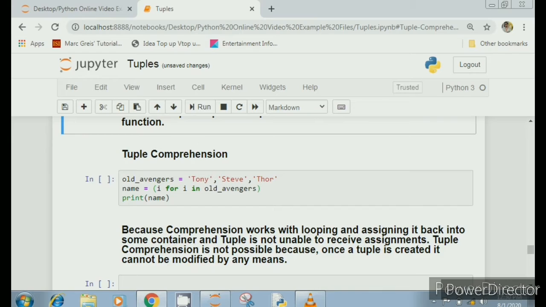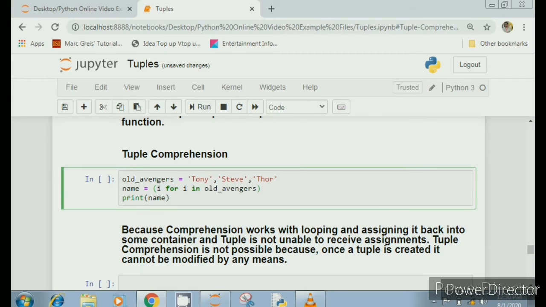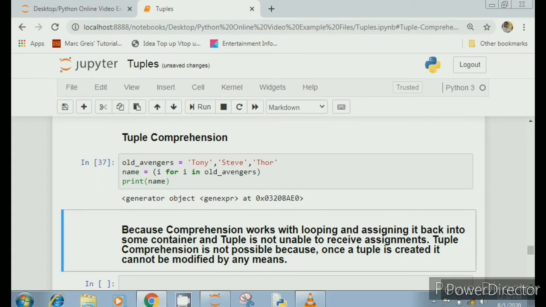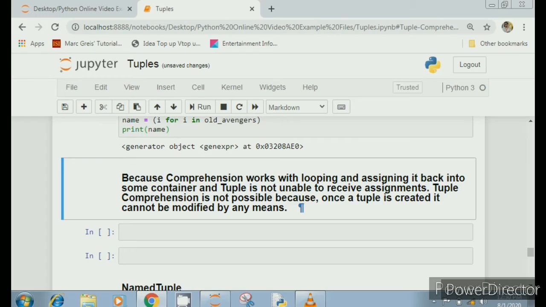Tuple comprehension. Can we perform tuple comprehension like list comprehension? Let's check this. So the basic concept of writing will be the same. The only difference will be these brackets. In list we are using square brackets, here normal parentheses. Let's run this. And when I run this, okay, generator object. So no error, but a statement, generator object at a certain location. So basically tuple comprehension is not possible because once a tuple is created, it cannot be modified by any means.